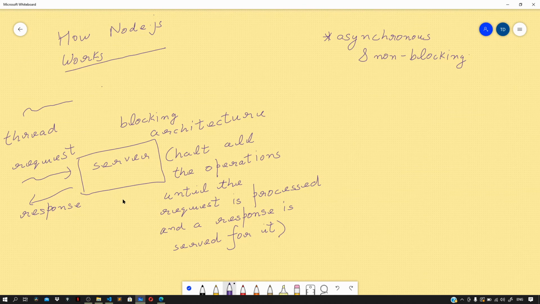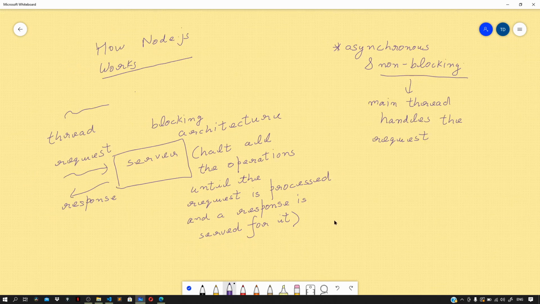Node applications are asynchronous in nature. In Node we have a single thread to handle all the requests. Whenever a request arrives, our main thread is used to handle that request, and in this case our thread will never get blocked and can continue to do useful work while processing another request.